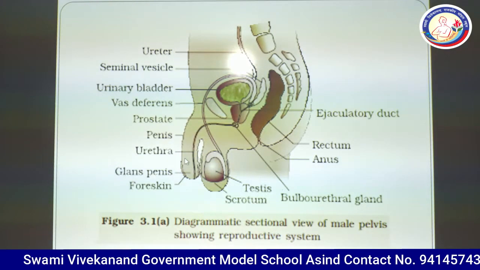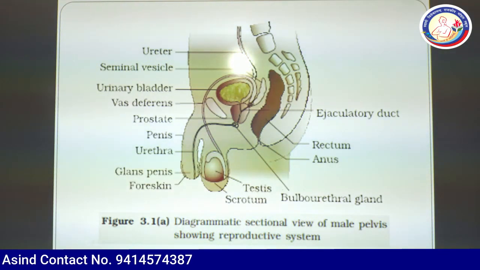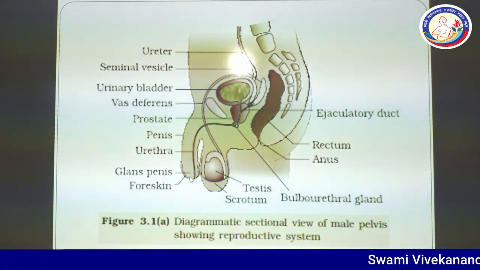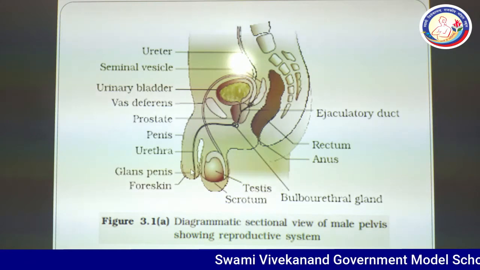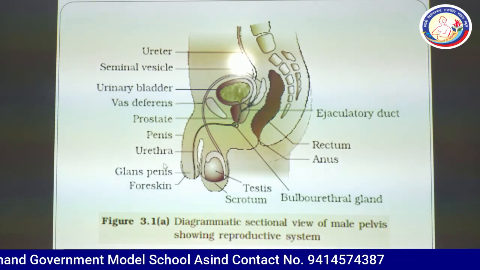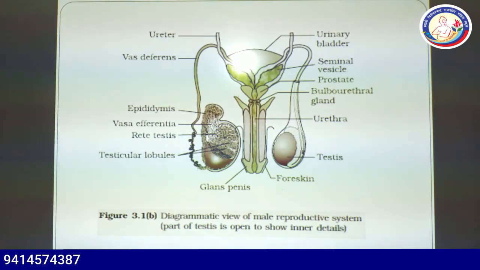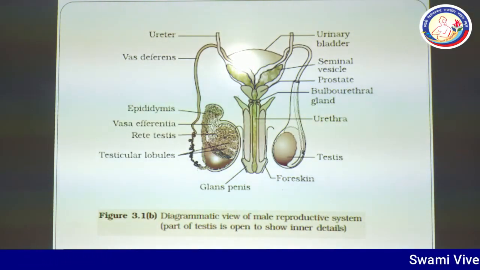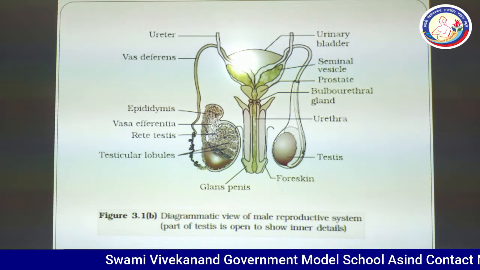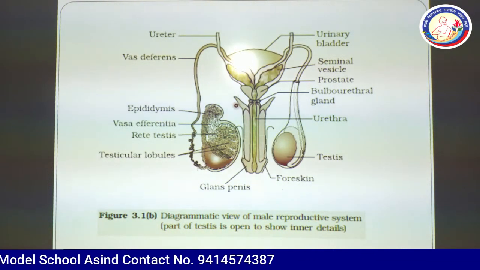This is the penis. This is a muscular structure found outside the body that carries the urethra in it. Its top part is known as glans penis. It is covered by a skin that is known as foreskin. This is the diagrammatic view of the male reproductive system, in which the structure of penis is given here, and this is the structure of testis.